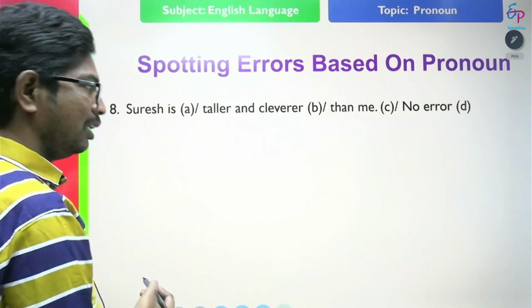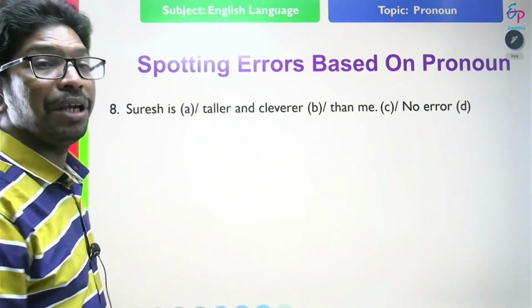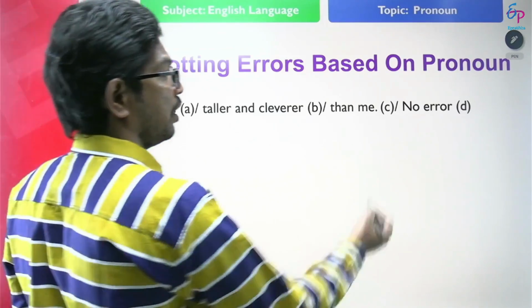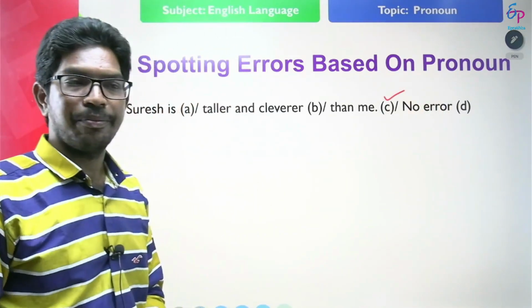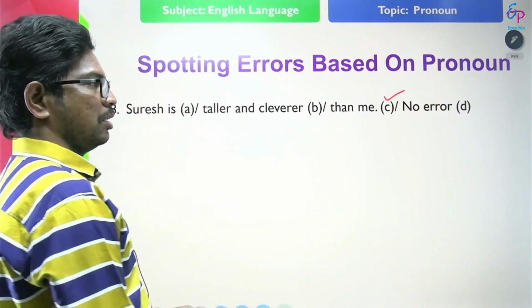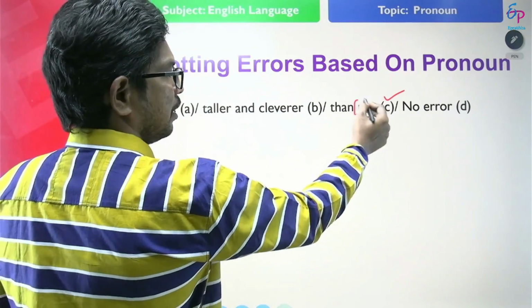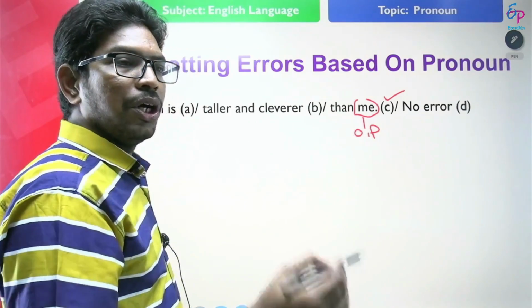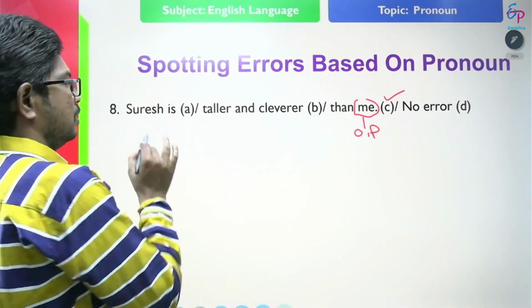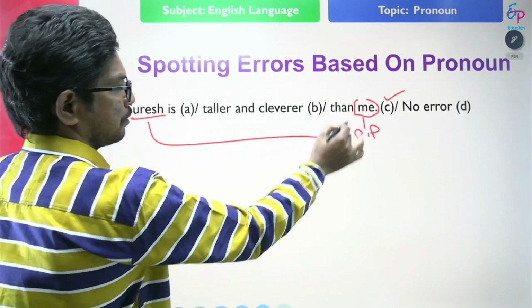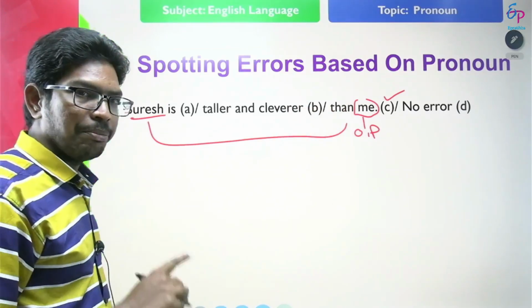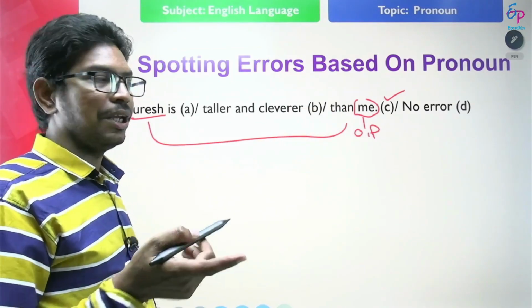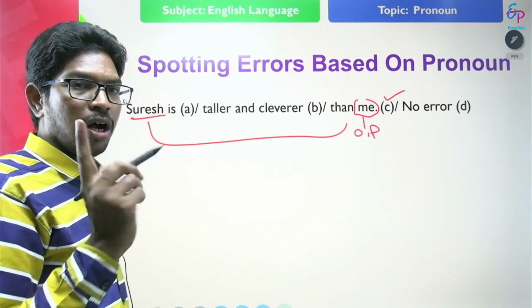Suresh is taller and cleverer than me. In this statement, we find the error at C, because me is an objective pronoun. So we should not compare subject with object. The comparison should be made clear. It should be compared subject to subject, object to object.